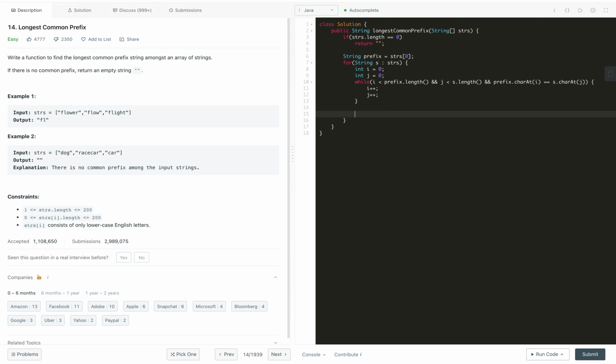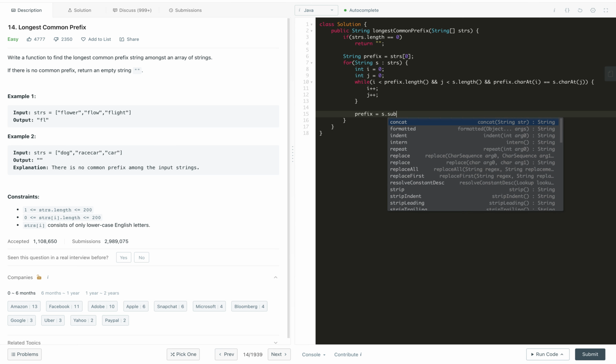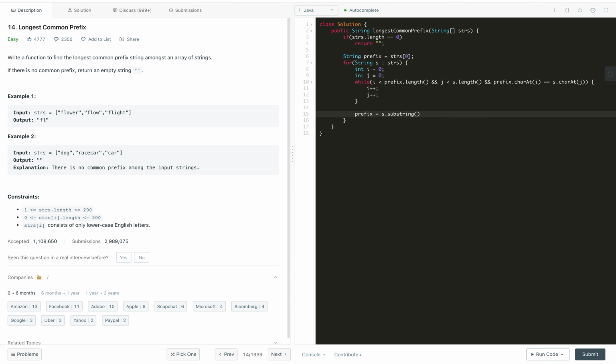Once the loop breaks anywhere, up to that point we have the common number of characters, so that will be our new common prefix. So we will update the prefix string by s.substring from 0 till the length j. That's it, and in the end we just return this prefix as the answer.